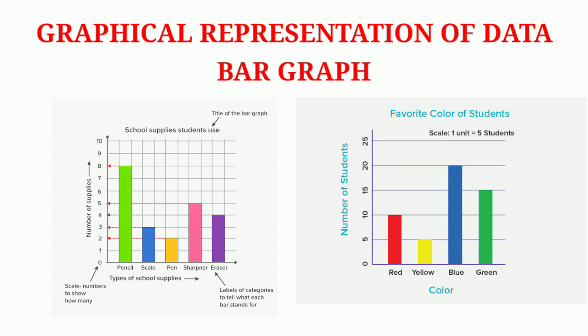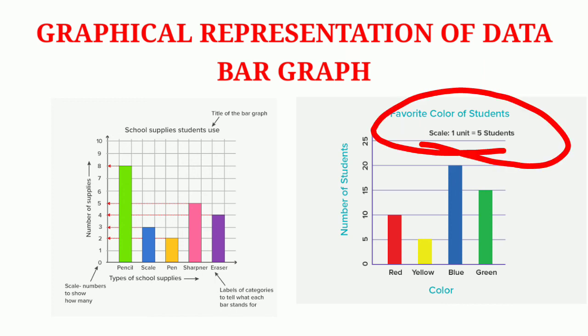Also, we have to write the scale above the graph sheet, on the right side of the sheet. So see the figure: 0, 5, 10, 15, 20, 25 are the given measurements of the number of students. So what is the scale? 1 unit is equal to 5 students.